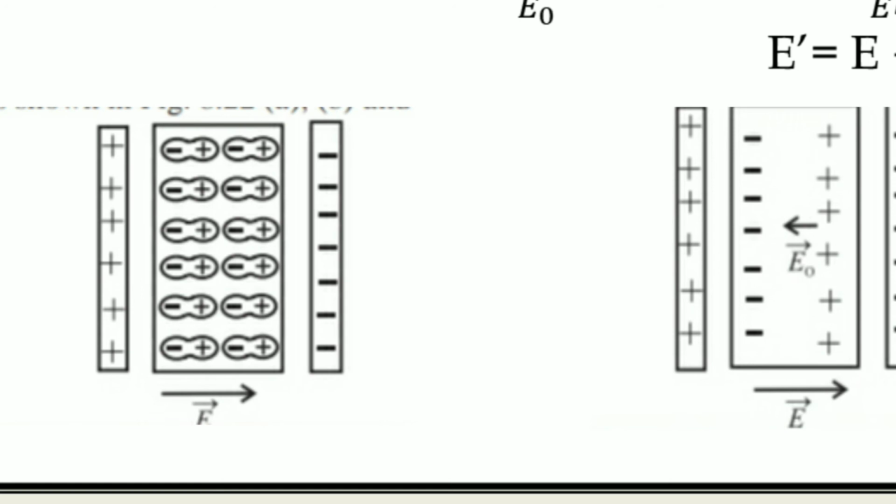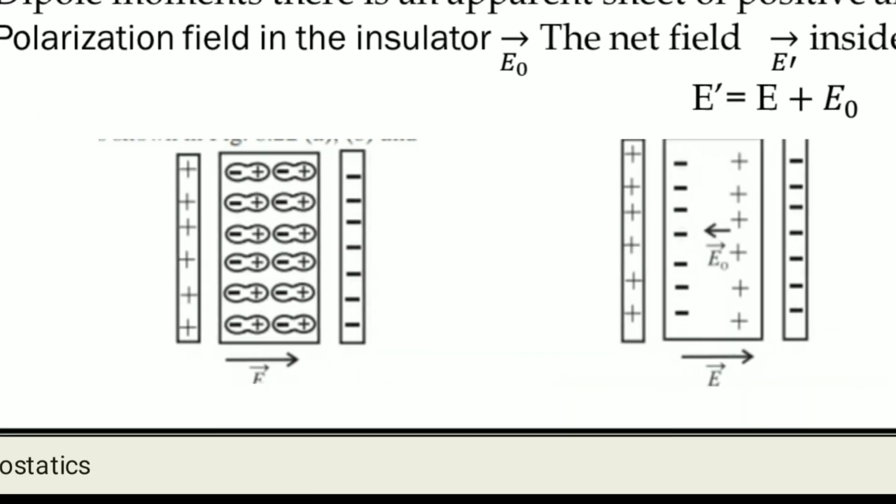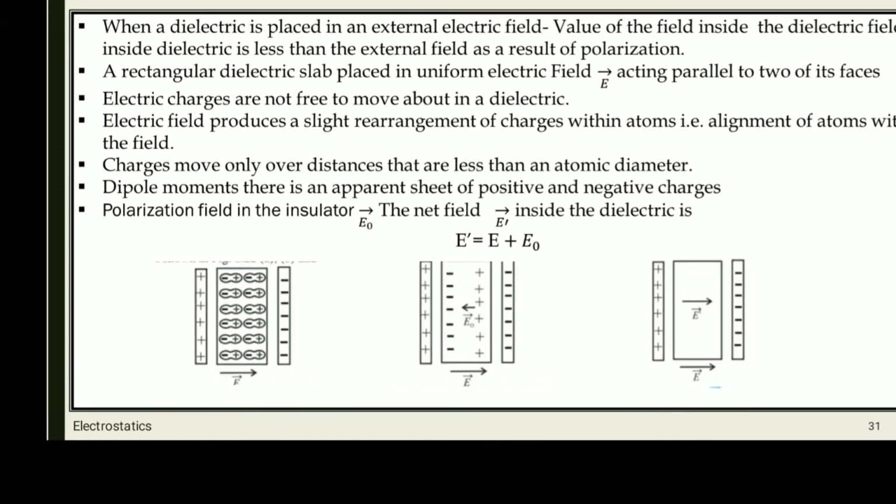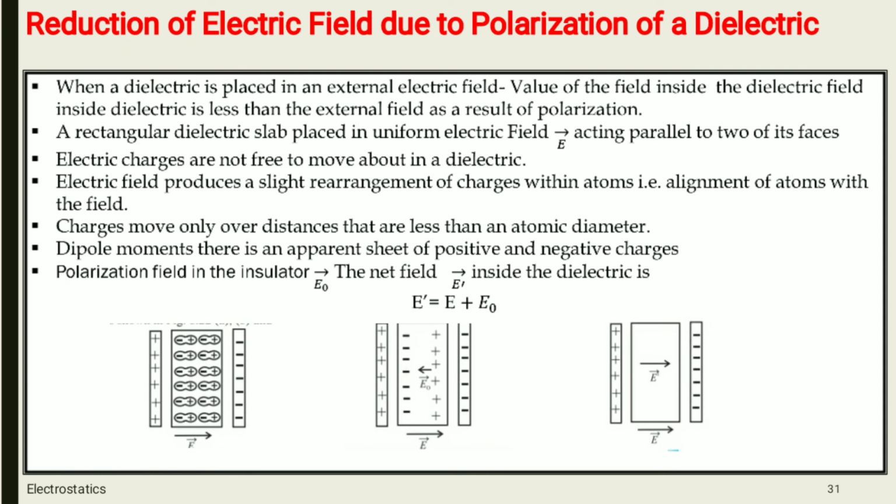Like that, positive charges are displaced in the direction of electric field and negative charges in the opposite direction.